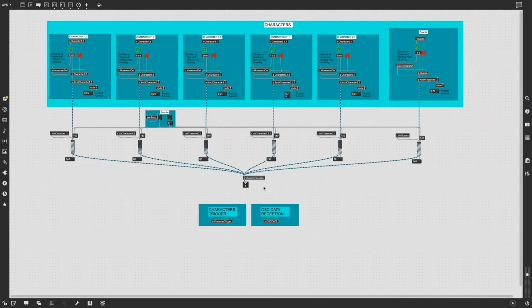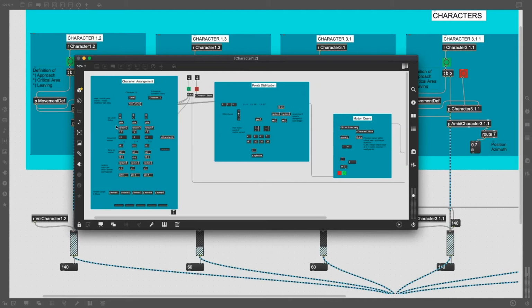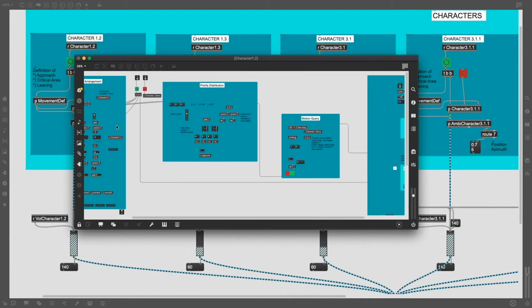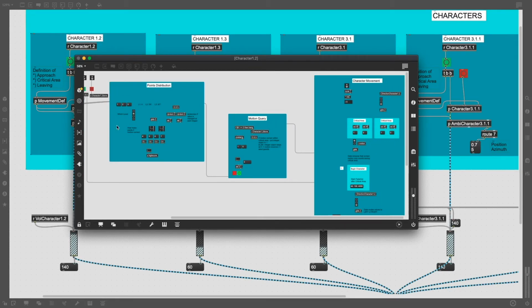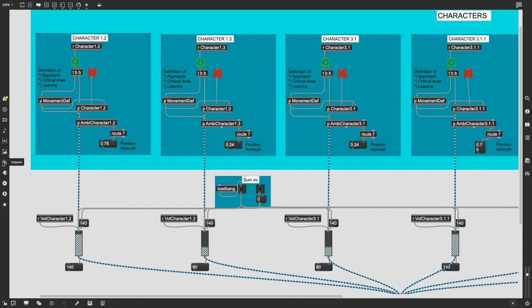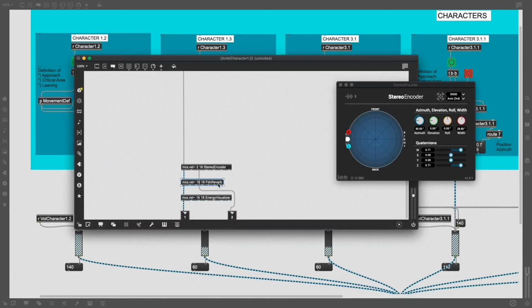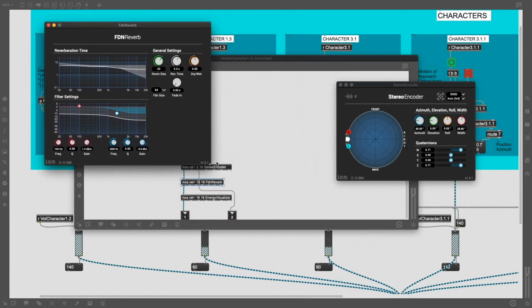The arrangement of the characters all follow the same principle. First, there has to be a bang, which gets sent from a randomizing sub-algorithm. The main part is a character-specific subpatch, in which the character arrangement, the visualization of the movement and the underlying volume control, the motion detection and the distribution of the points are defined. Finally, the sound is encoded into the ambisonics domain, in which it is mixed and the motion is defined. This is followed by the decoding subpatch.